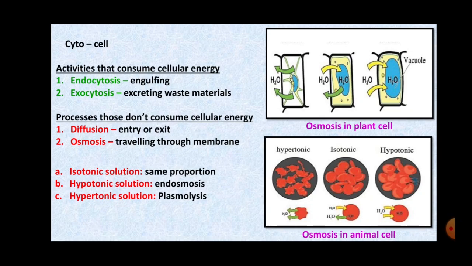Now here we can understand it with the help of an example. If we take a thick sugar solution and we cut the fruit pieces, what will happen? The fruit pieces will shrink after a while. Why? Because from inside the water is going out, right? So this is called plasmolysis.